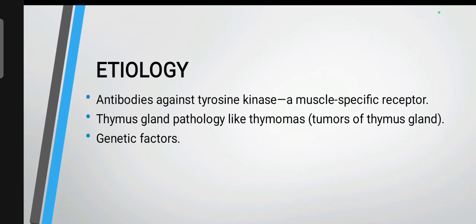Next, the etiology of myasthenia gravis. Antibodies against tyrosine kinase. Tyrosine kinase is a muscle specific receptor. Thymus gland pathology like thymomas, that is tumors of the thymus gland. Next, the genetic factors.